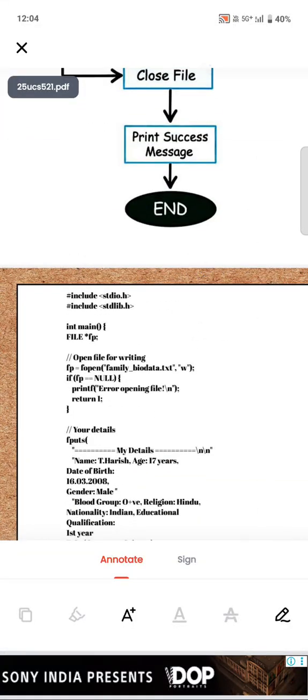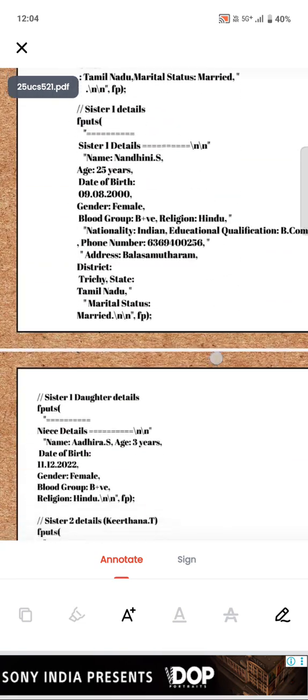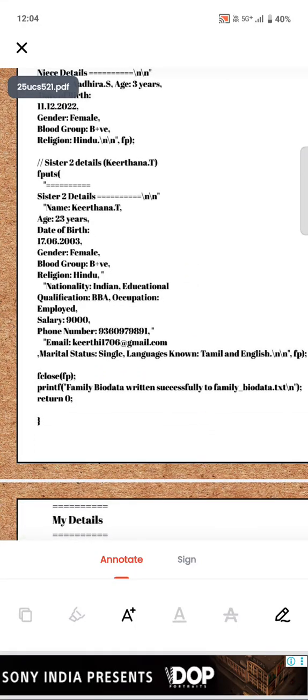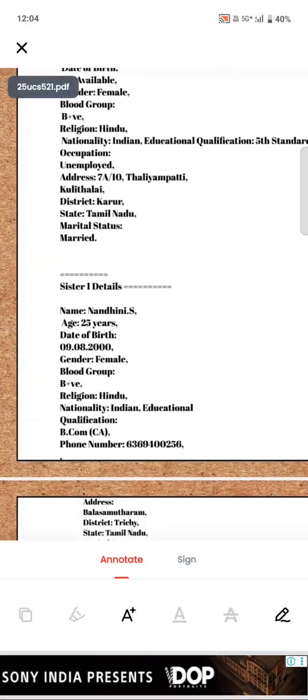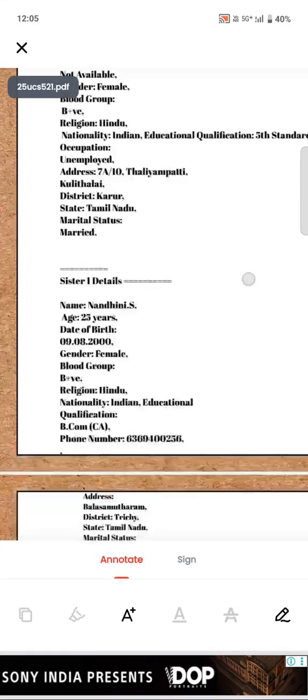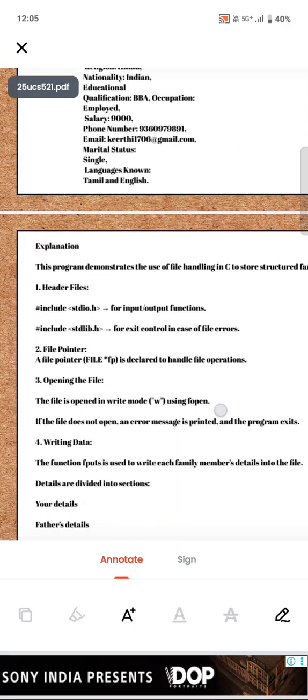You can see it from the point of view, and finally it prints my biodata and my family biodata successfully in the biodata text file. You can see the bio output. You have seen my father details, my mother details, my sister details, my nephew details, my next sister details.